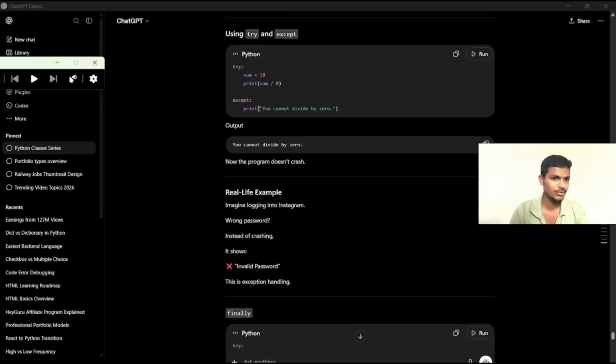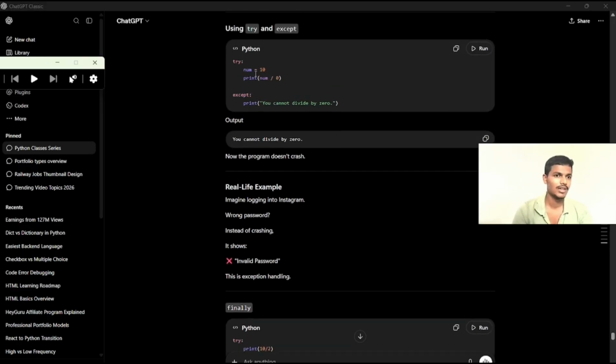The exception is used so that if the try block is executed, then automatically the code will be executed. If the try block is not executed, then it goes to the exception block, and whatever data is in the exception block will be executed. The finally block is also there, which I will explain later. The finally block must and should be executed.